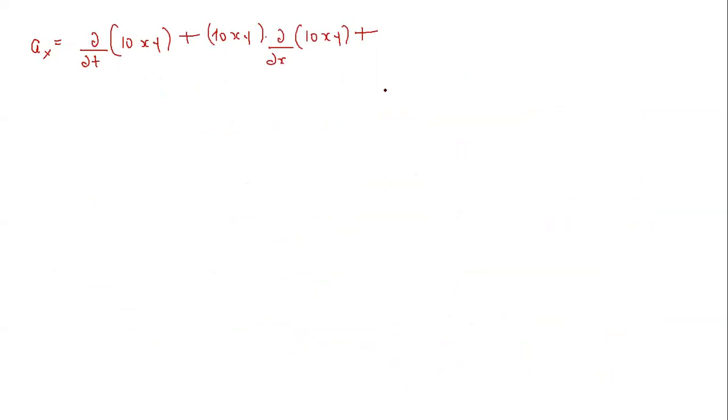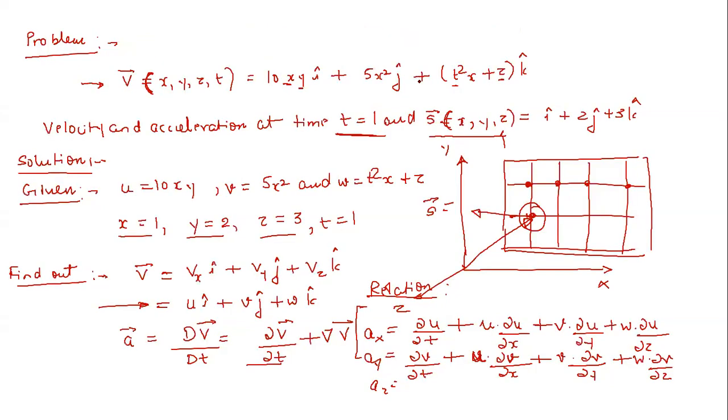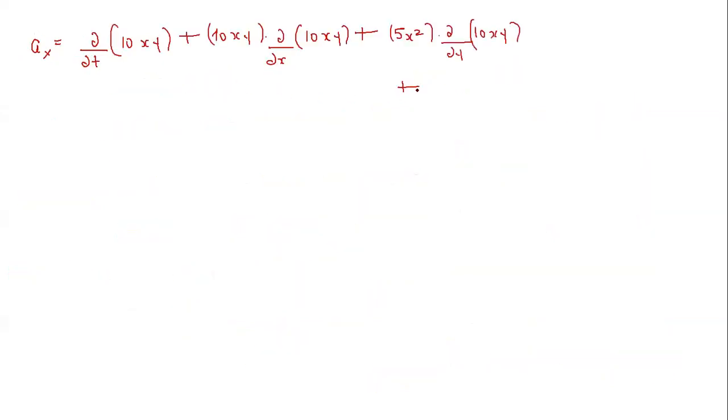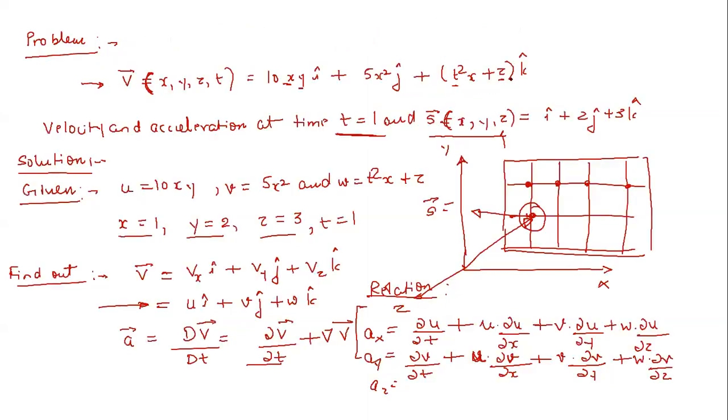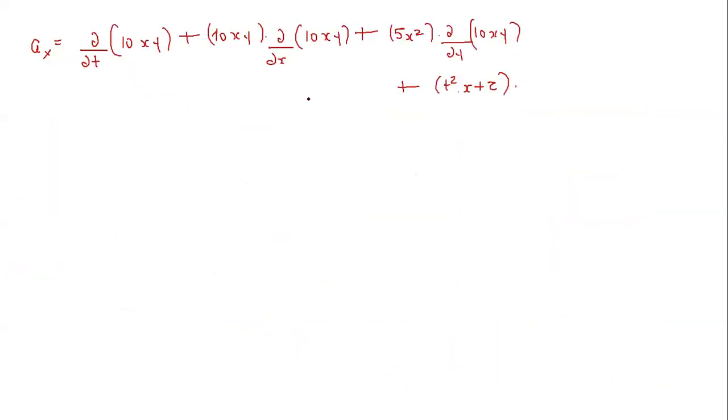So v is given as 5x square, and then delta u by delta y of 10xy, plus, now w is given as t square x plus z, and then this will be delta u by delta z of 10xy.